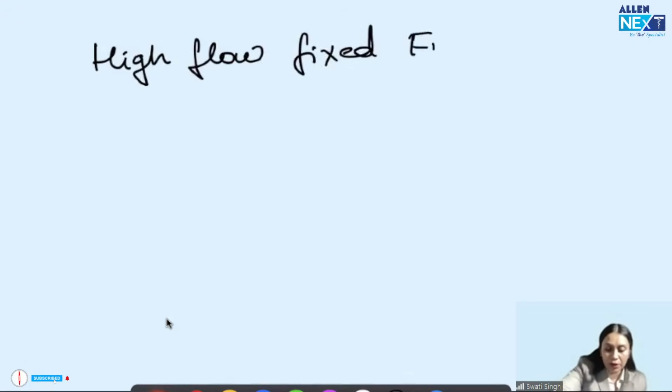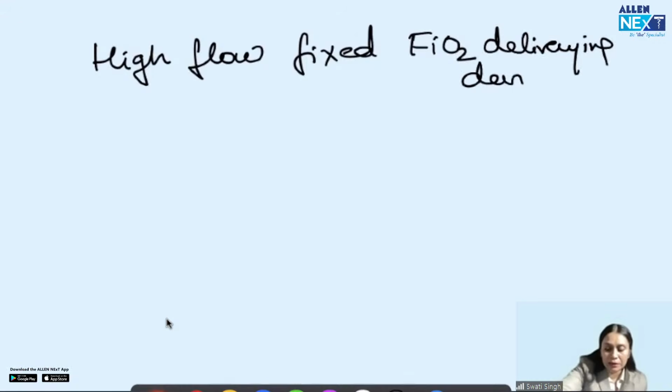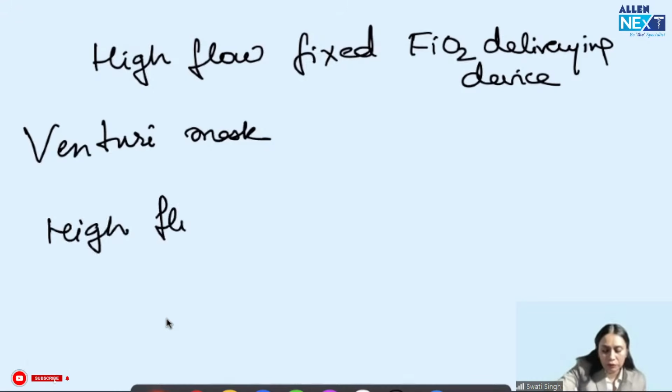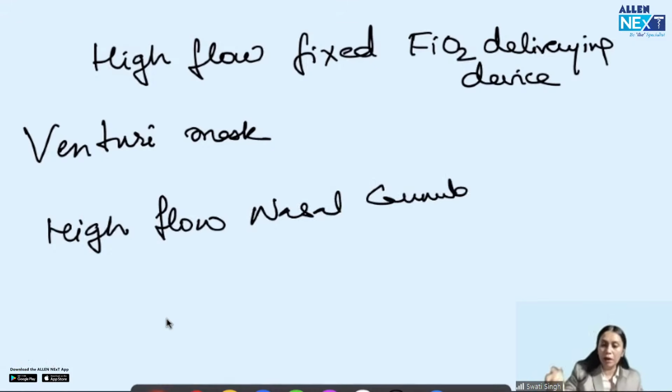In this, two important devices you have to remember, which are asked in the exam: the Venturi mask, or Venti mask, and the high flow nasal cannula. These are the two most important high flow devices.